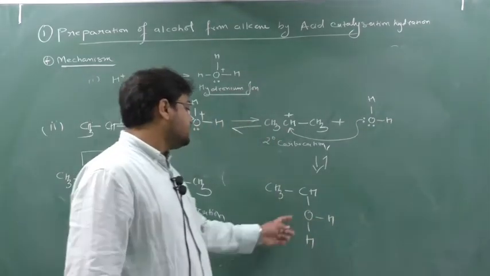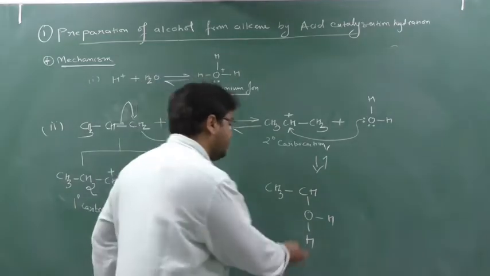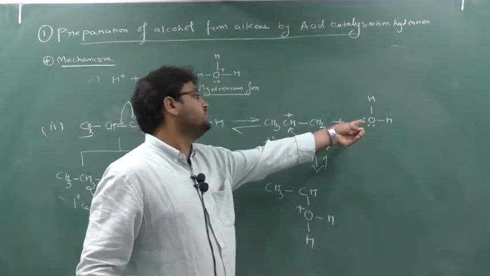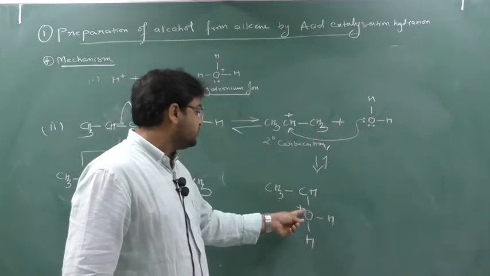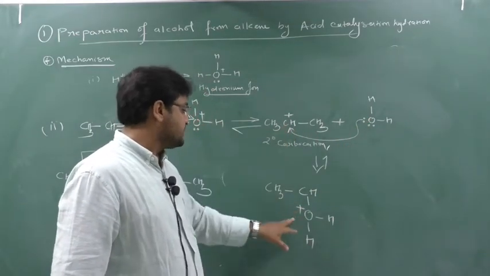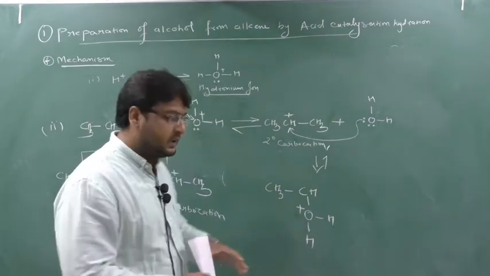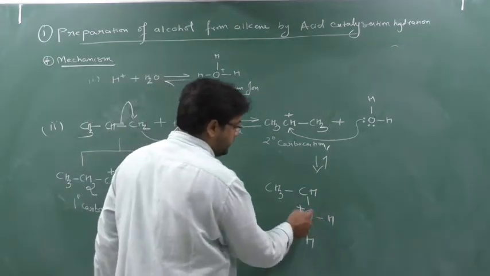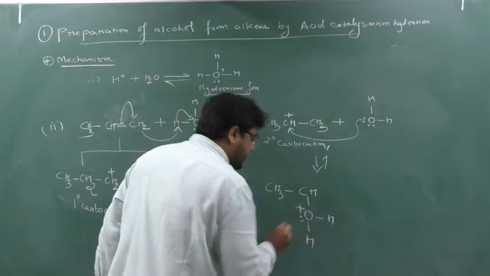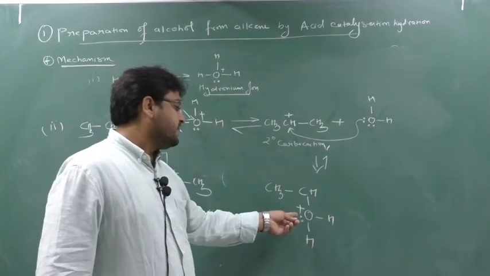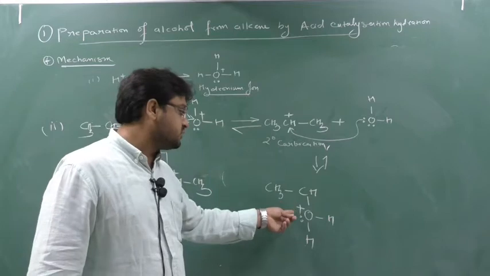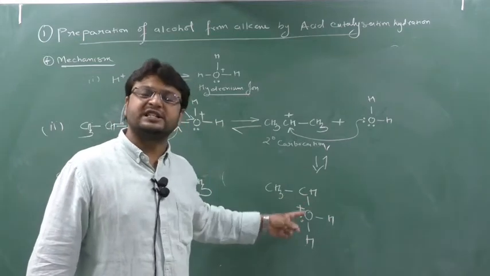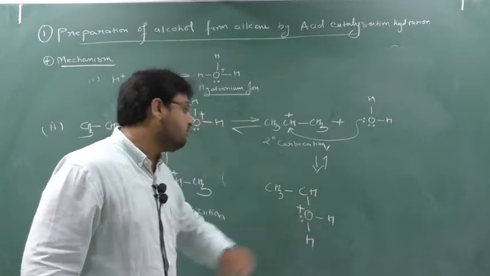Now see here, oxygen is making how many bonds? 3 bonds. Again it will form what? Plus charge, because this oxygen is donating its lone pair. One who gives the lone pair creates positive charge. So oxygen is giving its lone pair to this carbon, creating positive charge. And count the electrons, 1, 2, 3, 4, 5, 6, 7, 8. Again, plus charge on this oxygen doesn't look good. It should be which charge? Minus charge. So this oxygen will be unstable. So which is unstable will gain what? Stability. How? We will see this.